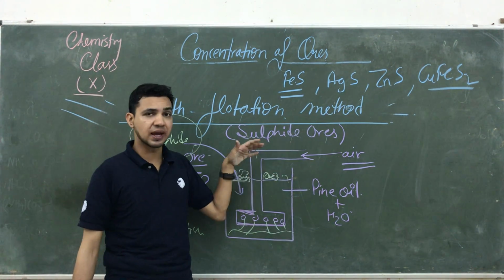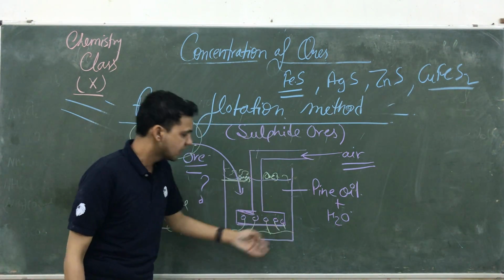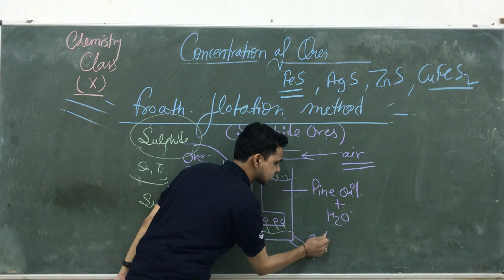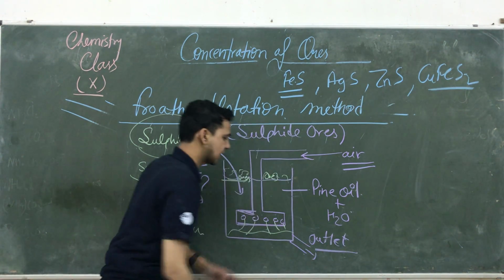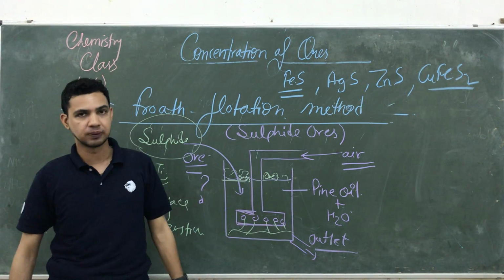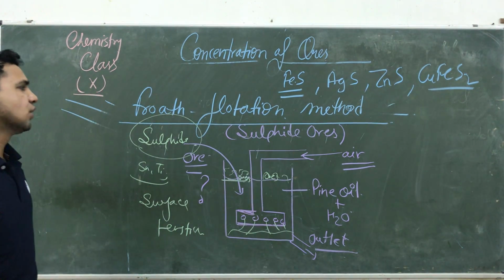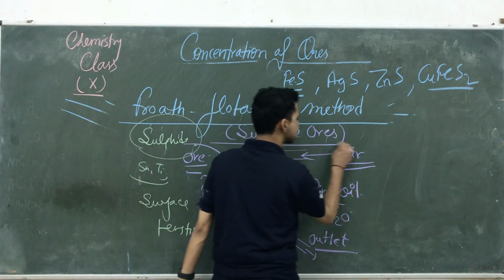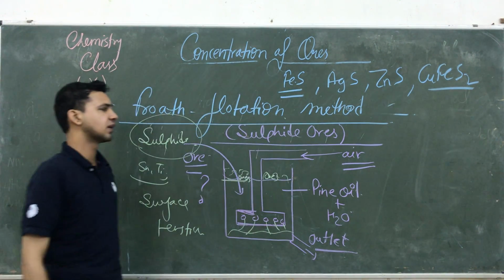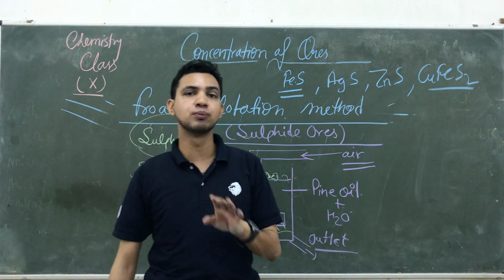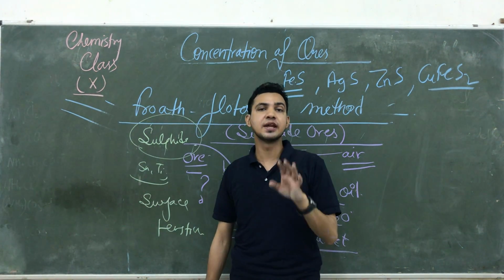But the heavier impurities settle down, and after that we remove these impurities with the help of this outlet. यहाँ पे एक आउटलेट होगा जिसकी हेल्प से आप impurities को निकाल लेंगे, और ore कहाँ मिलेगा आपको? प्योर फॉर्म में. So that method is known as the froth flotation method. That method is only used to separate the impurities from sulfide ore. Except for this, you are not able to remove the impurities from any kind of ore.